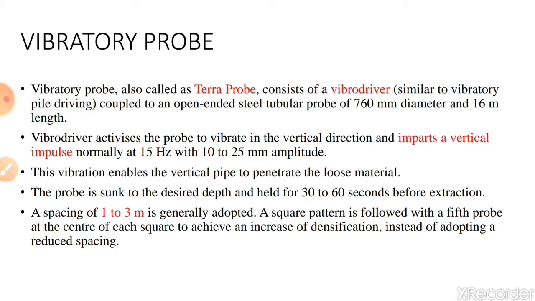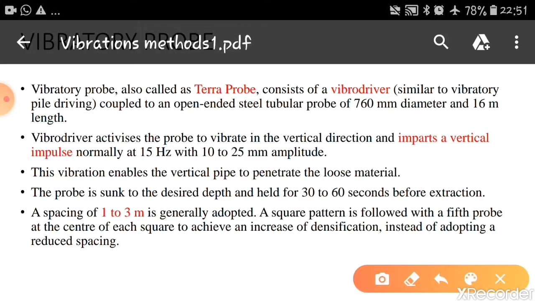Vibratory probe is also called Terra probe, which consists of a vibro driver, similar to vibratory pile driving, coupled to an open-ended steel tubular probe of 760 mm diameter and 16 meter length. This steel probe is open at both ends, with a diameter of 760 mm and a length of 16 meters, so that we can vibrate the soil to a depth of 16 meters.